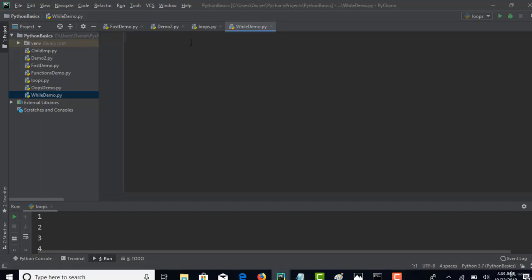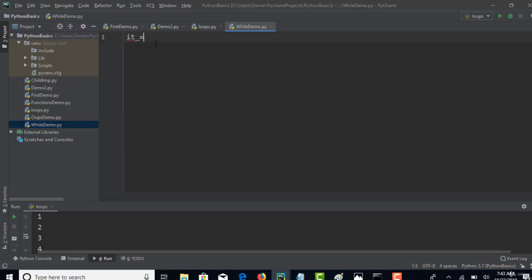Yeah, so let's check out how to work with while loop in Python. I just created one more new file to explain that. Let me declare one new variable. Let's say it equals 4. This is just a variable with value 4.